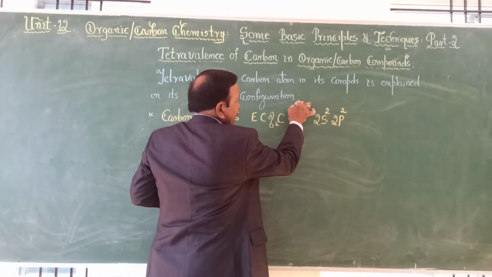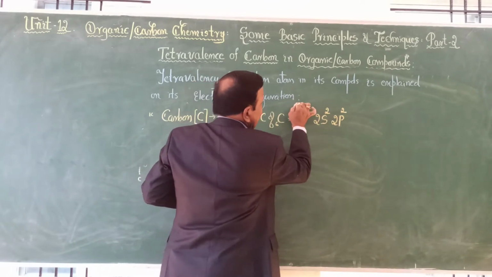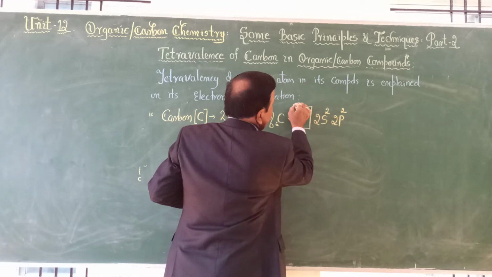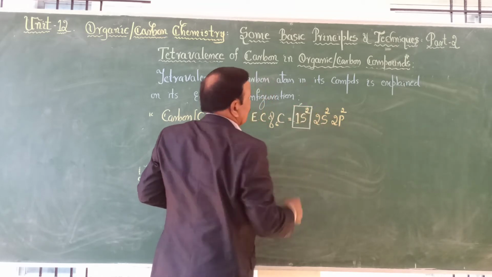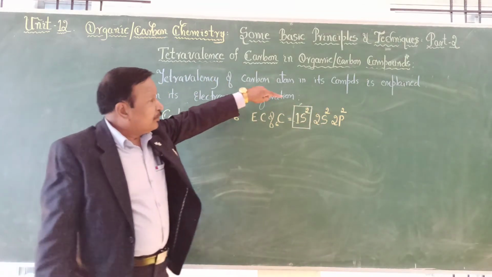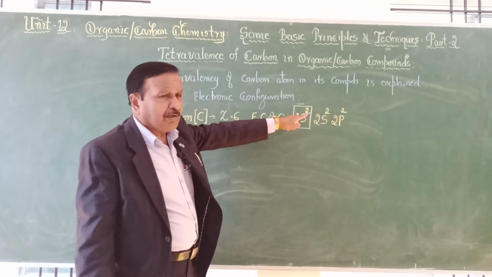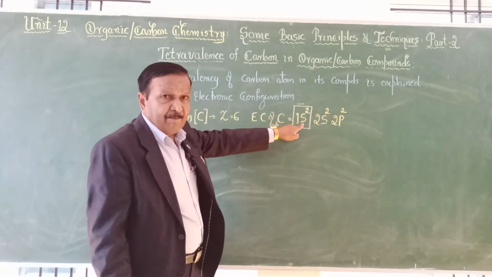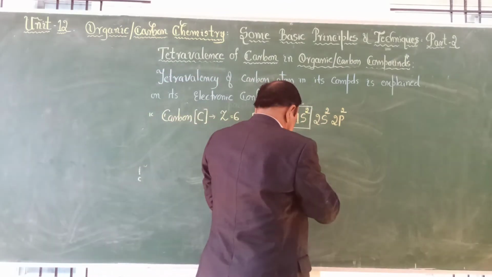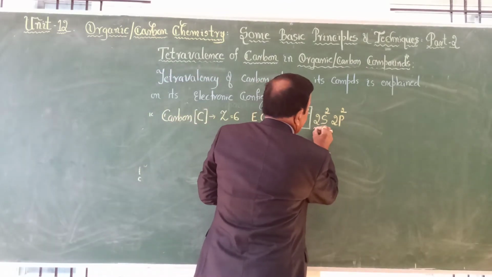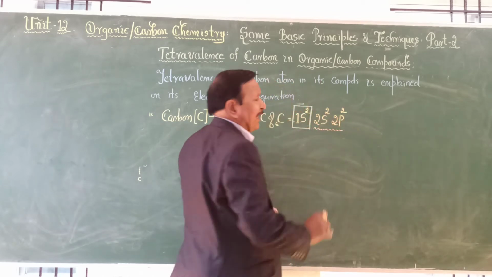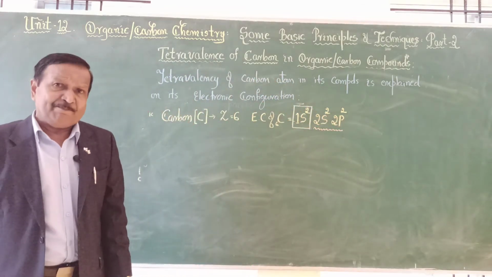Since 1s2 is completely filled, it will not take part in valency because it is already closed. So these are core electrons. But the interesting thing is that the energy of 2s and 2p are almost the same.